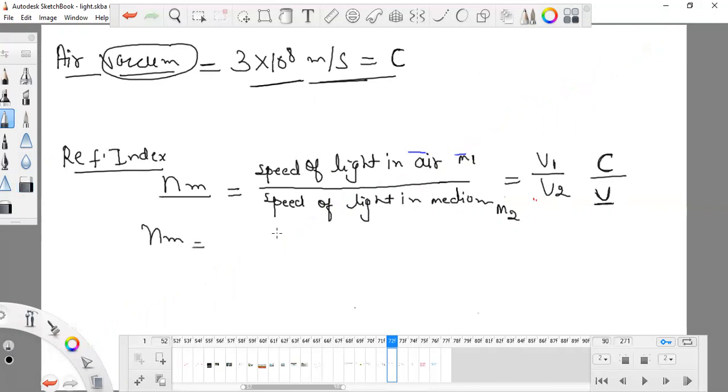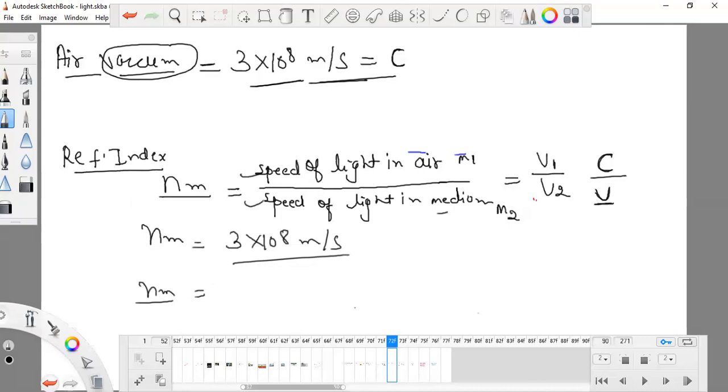I will write the speed of light in air, that is 3 into 10 to the power 8 meter per second. And second, I will write the speed of light in that particular medium. The medium could be glass, water, kerosene, any transparent medium. And I will find nm, and that will be the refractive index of air and another medium.